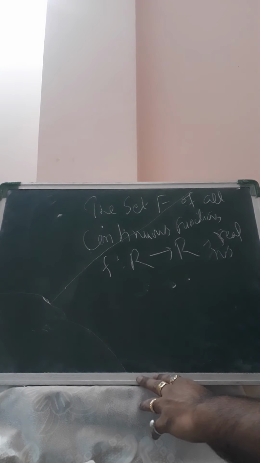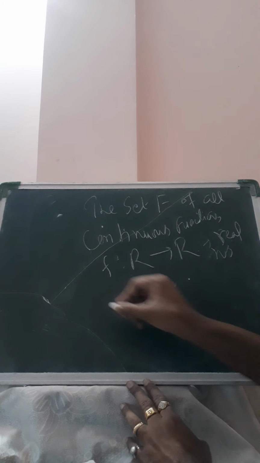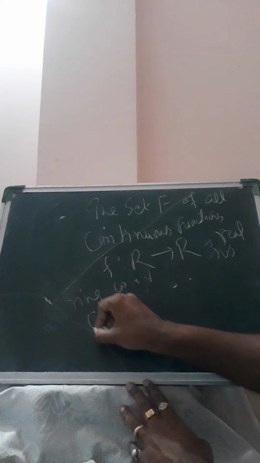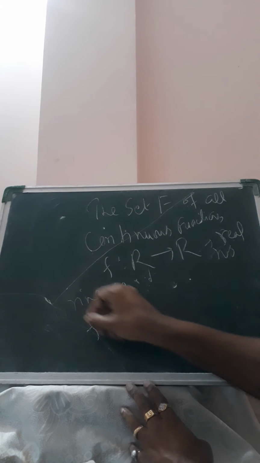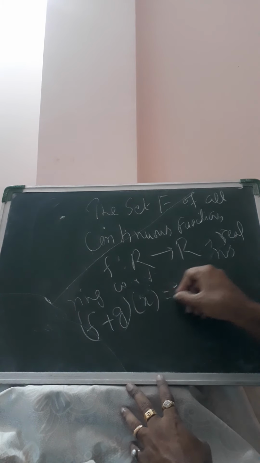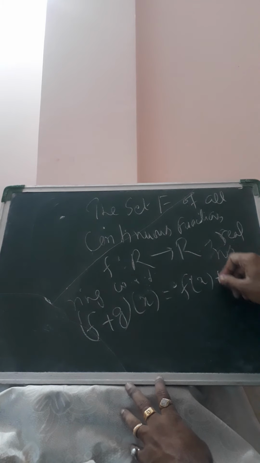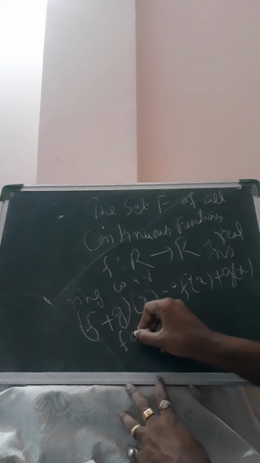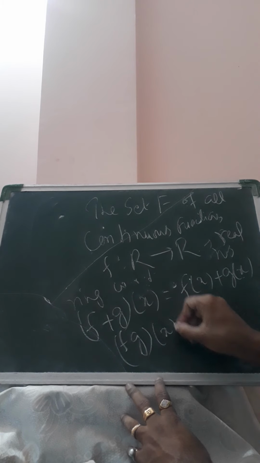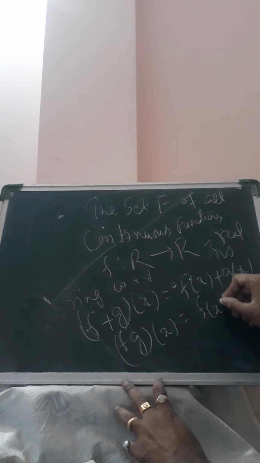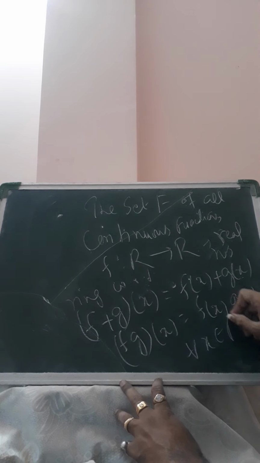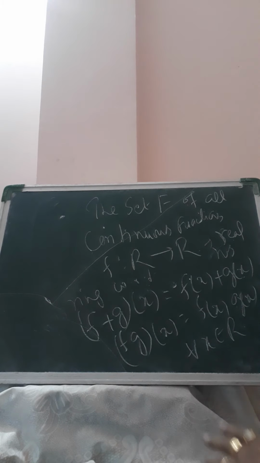This forms a ring with respect to the operations (f + g)(x) = f(x) + g(x), and (f · g)(x) = f(x) · g(x) for all x belonging to R. So this is another example of a ring.